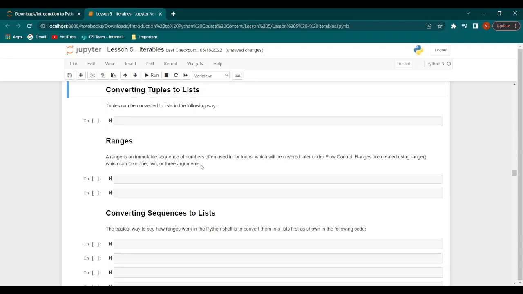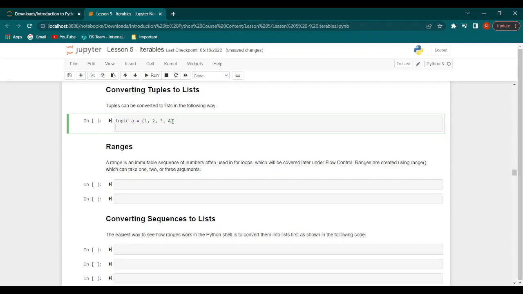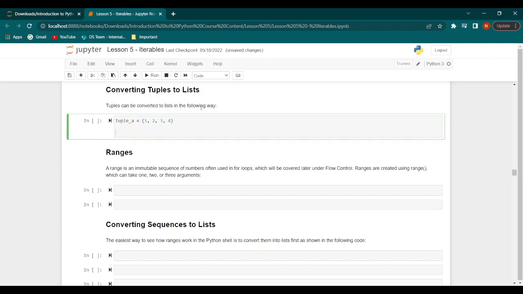Now let's talk about converting tuples to lists. This can be done in this way. Let's say we have a tuple, we'll call it tuple_A, and we assign it the elements 1, 2, 3, and 4. Now we say print type tuple_A.